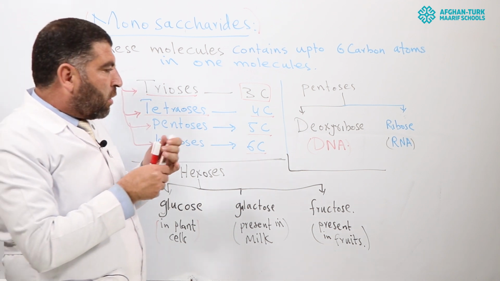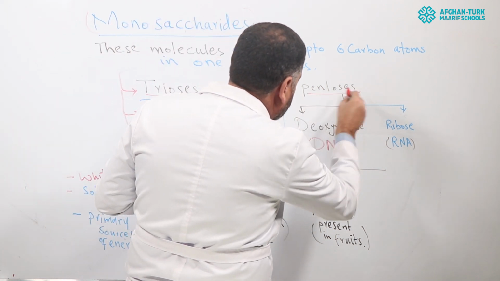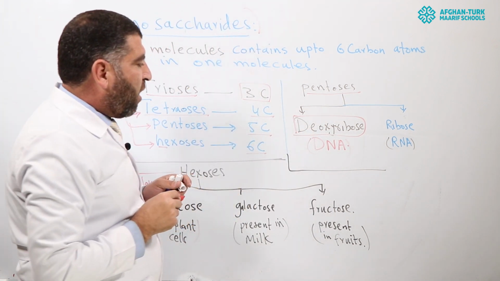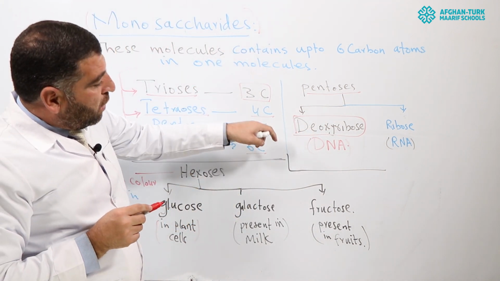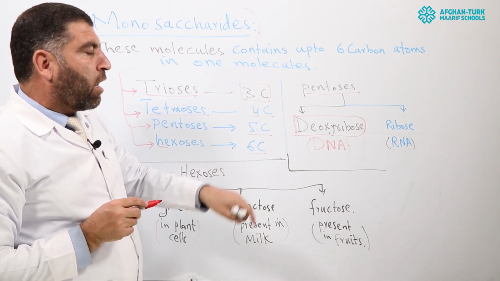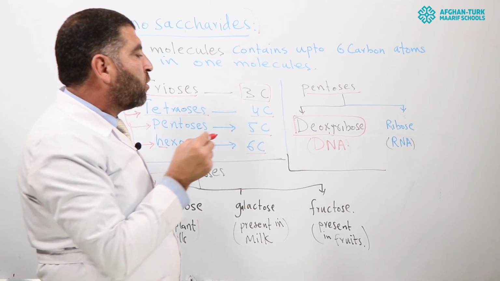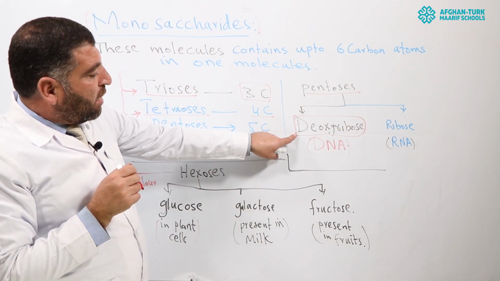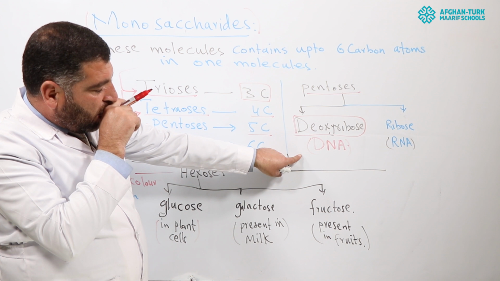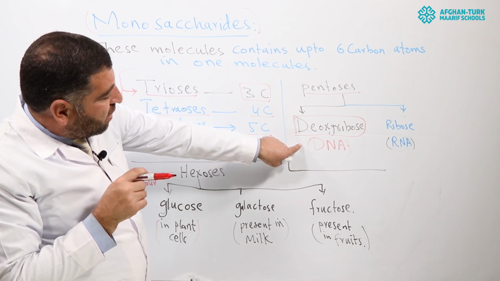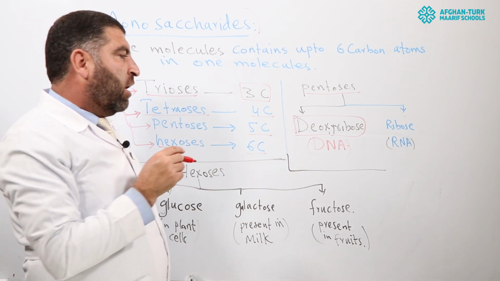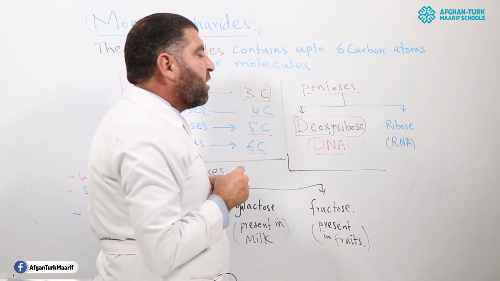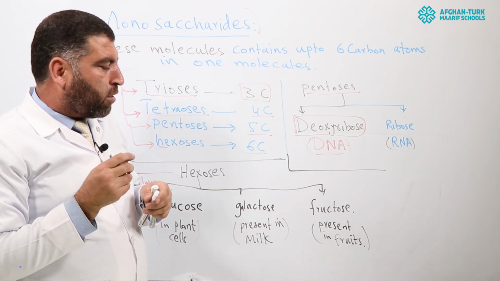Now pentose molecules are basically divided into two categories. One is called deoxyribose, a 5 carbon sugar which contains one oxygen less than normal. So deoxyribose, D means reduced, one oxygen less than normal ribose, and it is present inside the structure of DNA. DNA is basically genetic material, and inside the genetic material, deoxyribose sugar is present.